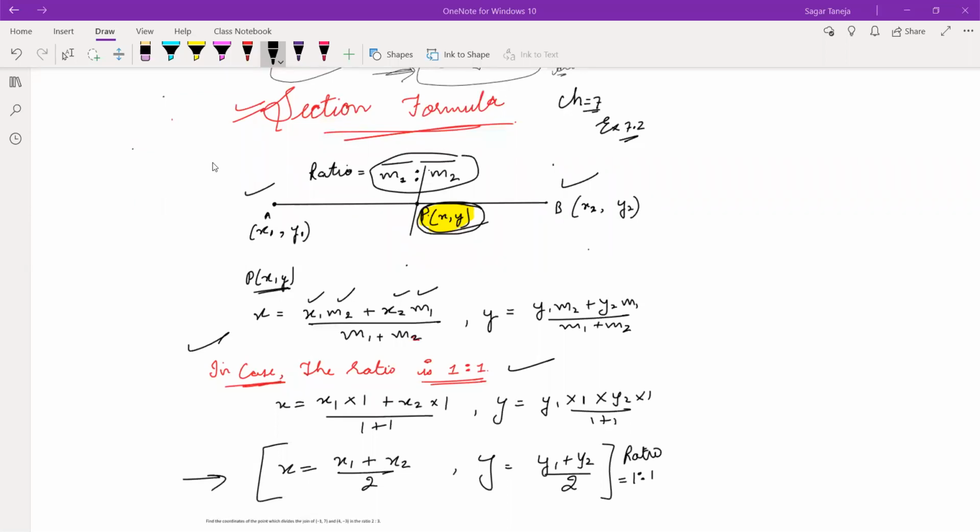So one formula, and from the same formula I have derived one more formula. If the ratio is 1:1, then directly you can use this formula. It will help us to understand some of the questions. Okay.